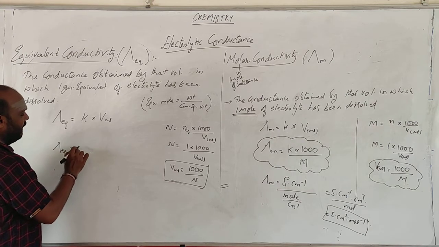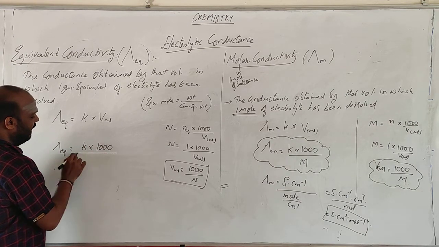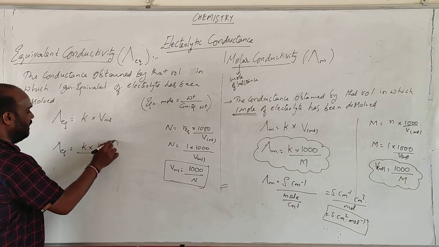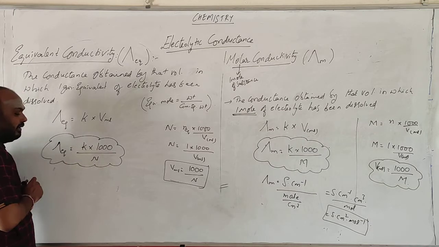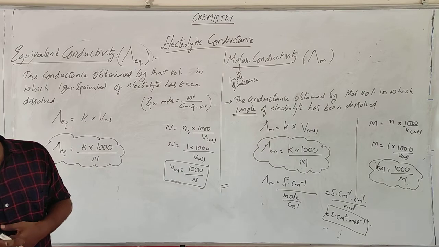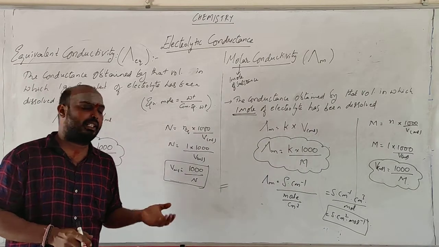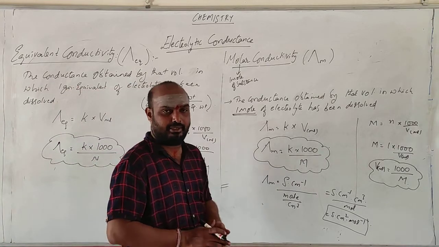Gram equivalent will be equal to K into 1000 by normality of the solution. So this is the formula we get for the gram equivalent mole. If 1 mole of the substance is dissolved in a given volume of the solution, how much conductance do you get? It is called equivalent conductivity. If you talk with respect to moles, it is called molar conductivity.